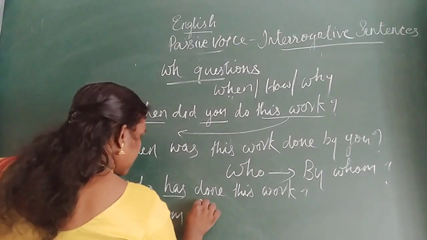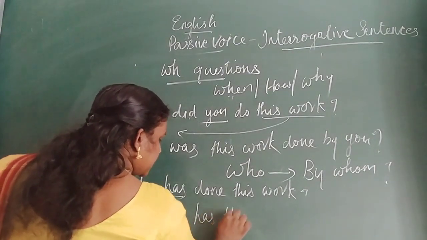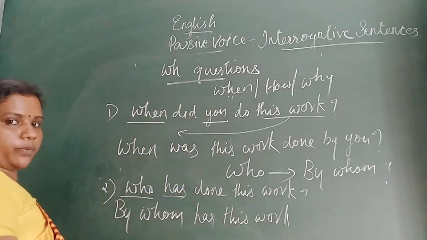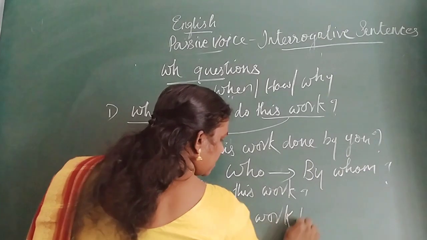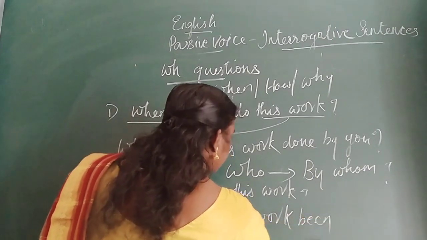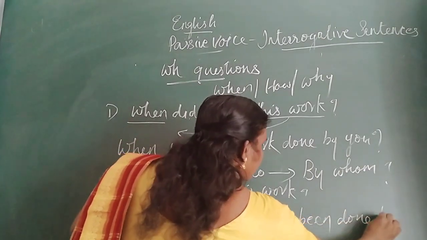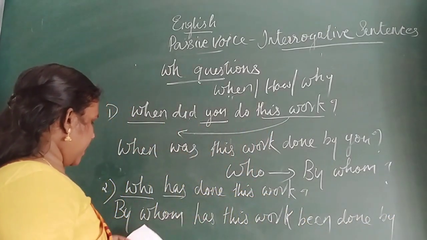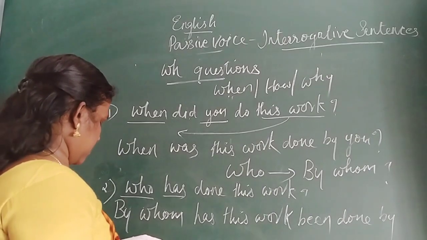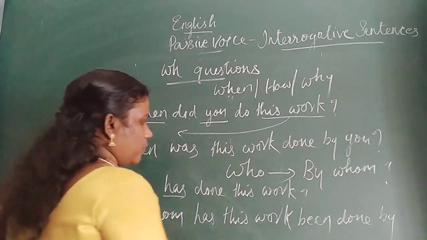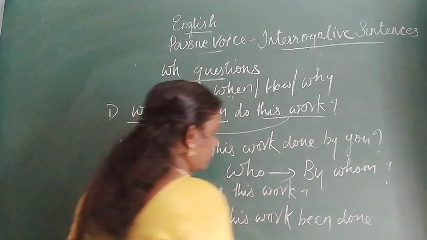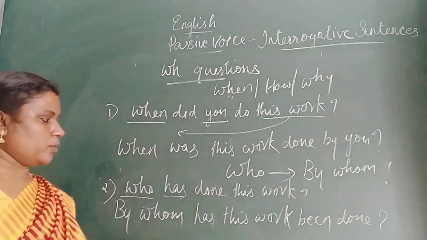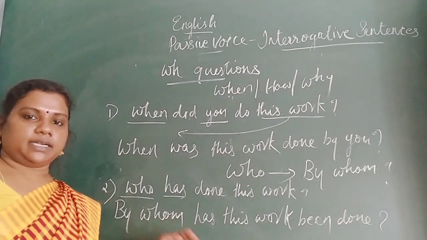By whom has this work, has is there, how will we write in passive voice? Has been done by, yeah, done by, no need of by, whom already we have written, so no need of by. Okay, so highlight this we can write. By whom has this work been done?